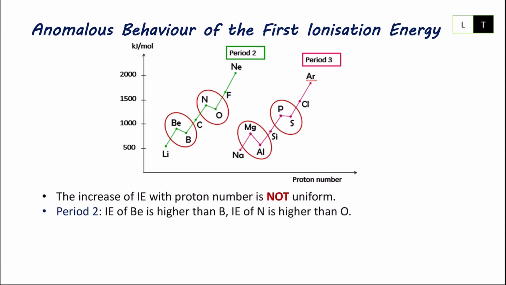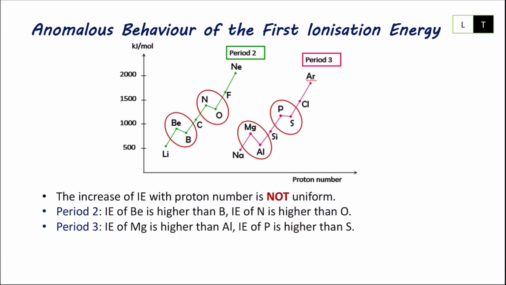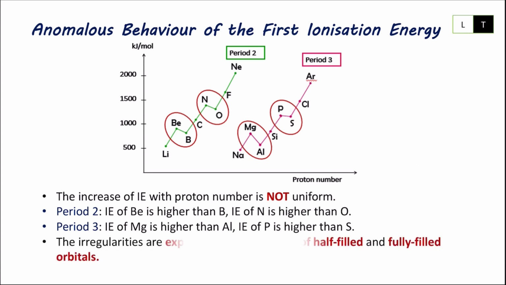So you can see first IE for beryllium is higher than boron, ataupun IE for nitrogen is higher than oxygen. Ini untuk period 2. Dan untuk period 3, awak boleh lihat antara magnesium dengan aluminium dan juga phosphorus with sulfur. So these irregularities kita akan explain based on stability of half-filled and fully filled orbitals.